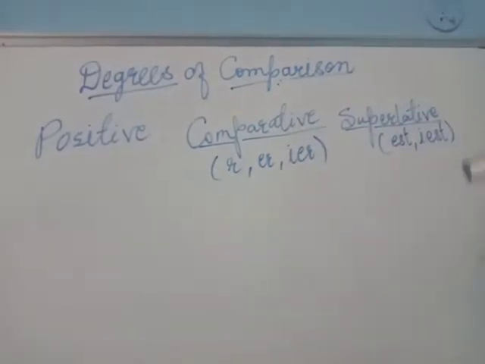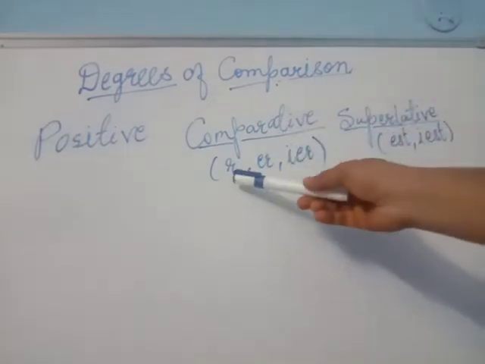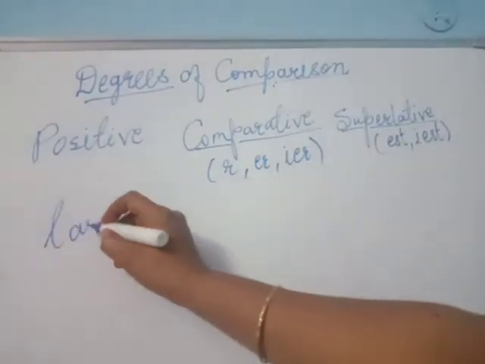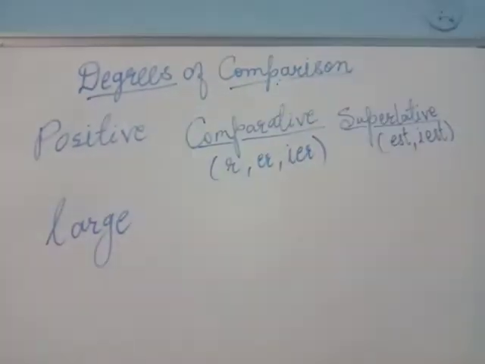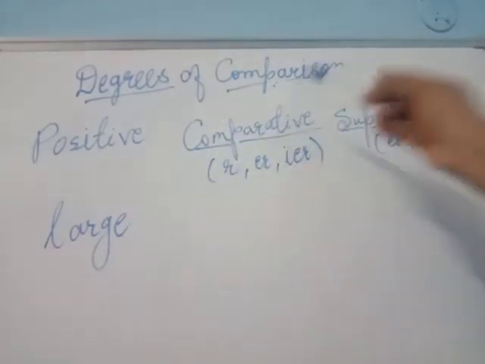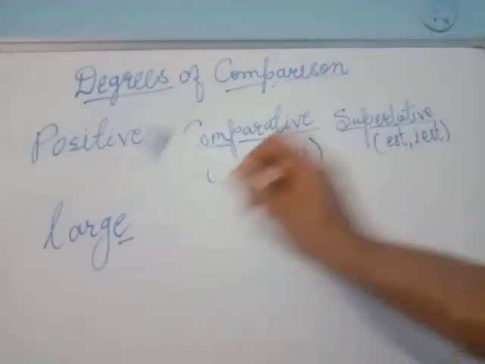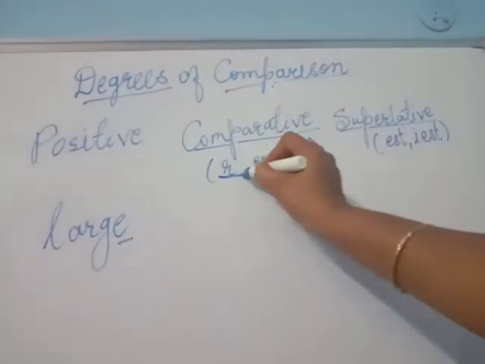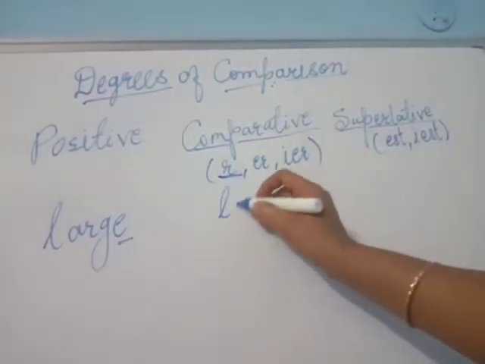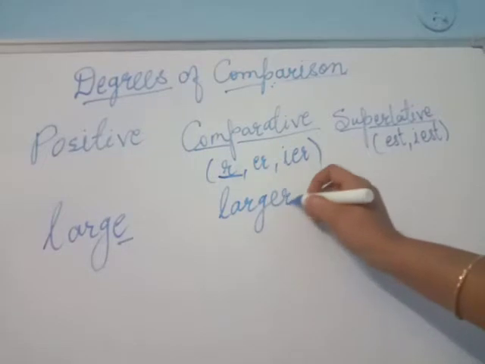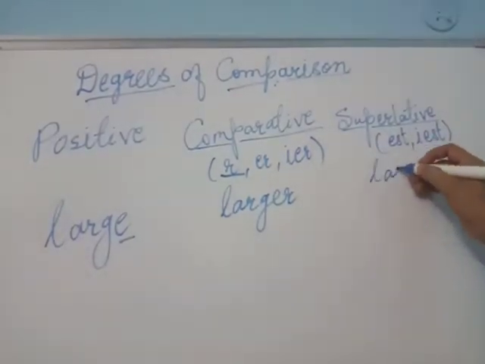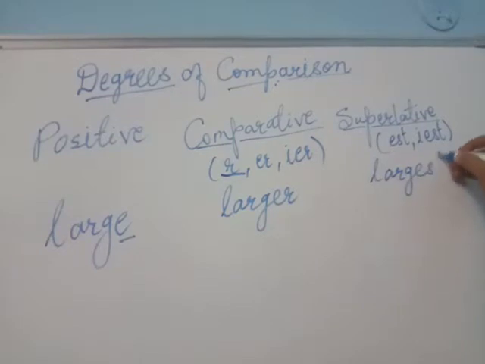There are various ways to change them. Step by step we will change it. Let's take an example, so that things will be quite clear. The first word I have taken is large. While changing it into the comparative, as E is already given over here, it will be larger, by adding R. This is the comparative degree, larger. Now in this we have to add EST: largest.